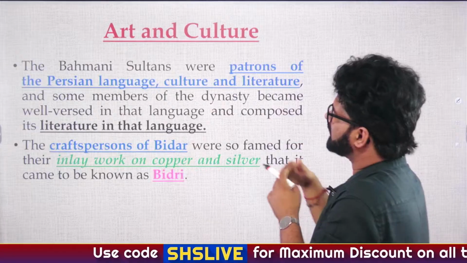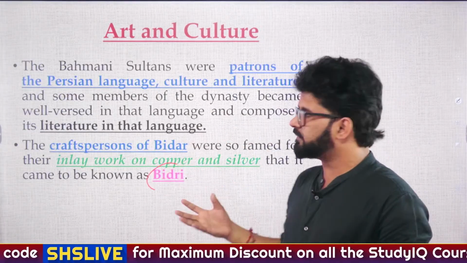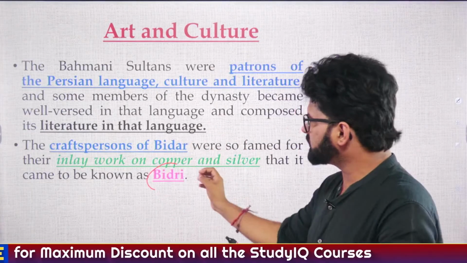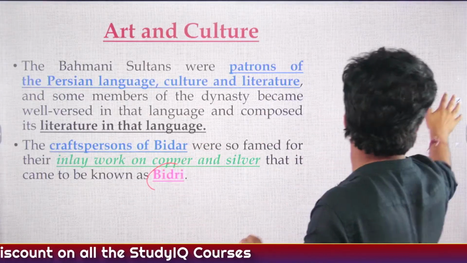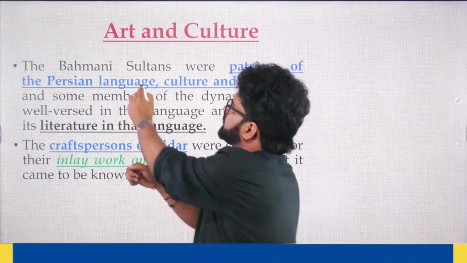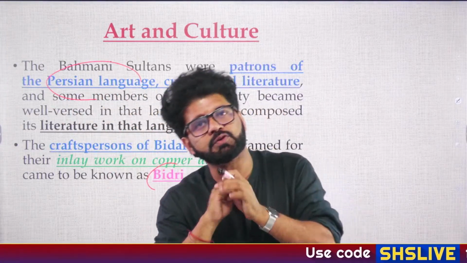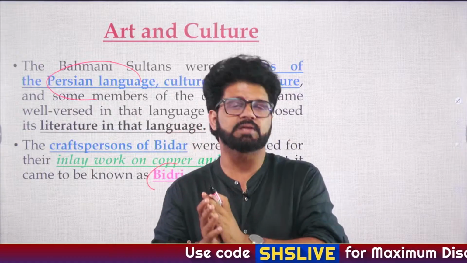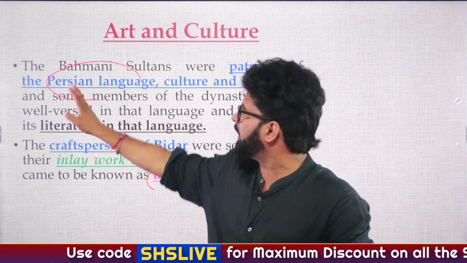Persian, understand one thing. Bidri art we have discussed, copper and silver, and they are using this copper and silver to do artwork. That is Bidri art. Second thing, they are saying that promotion of the Persian language was done even by the Delhi Sultanate rulers, and that will be continued by this Bahmani Sultanate.